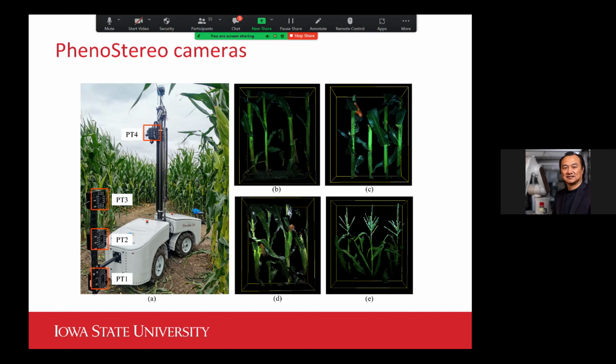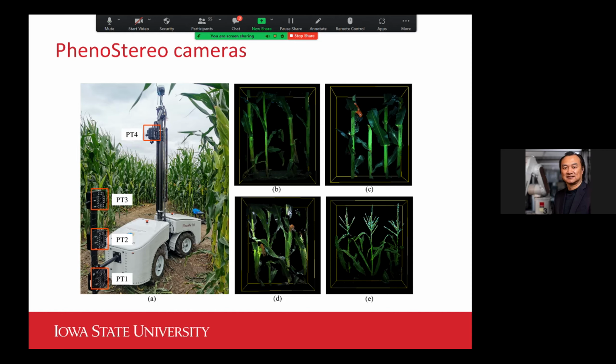I'm going to move on to talk about the sensor. As you can tell, the traits we are trying to collect are mostly morphological traits, like leaf angle, stalk size, and now we are working on leaf area. All those traits really require imaging, right? They require images, and more than that, they require 3D images. If we don't have very good 3D images, we would not be able to extract accurate measurements of those traits.